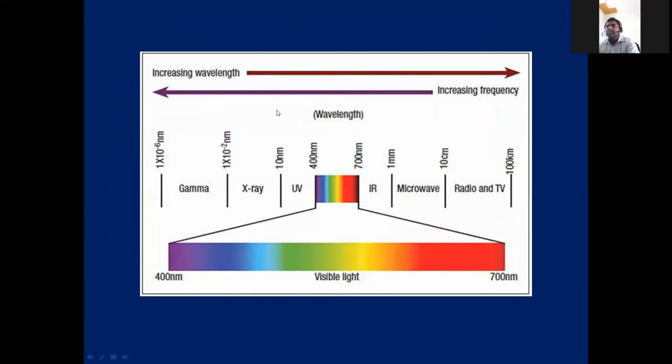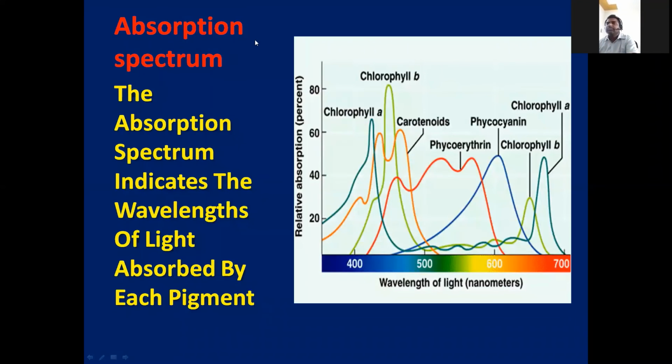Light is another essential factor for photosynthesis. When light splits, the important light is visible light from 400 nanometers to 700 nanometers. The VIBGYOR: violet, indigo, blue, green, yellow, orange, red, and mostly blue and red lights are very important for photosynthesis. In the absorption spectrum, we learn the absorption of different pigments at different wavelengths of light.